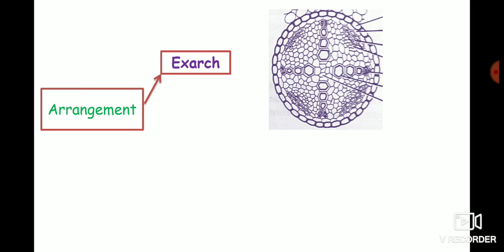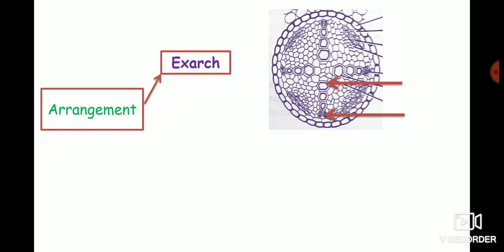Now, depending on the arrangement of the protoxylem in relation to metaxylem in a vascular bundle, the primary xylem is of three types. First is the exarch xylem, in which the protoxylem is present towards the outside, facing the epidermis or the cortex, and the metaxylem is towards the inside.